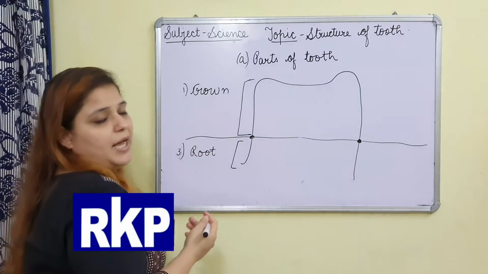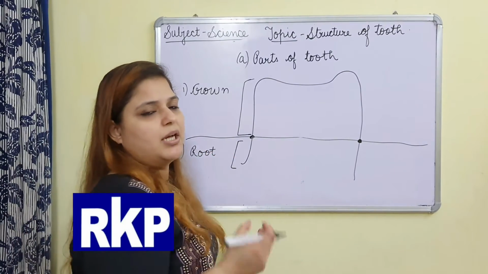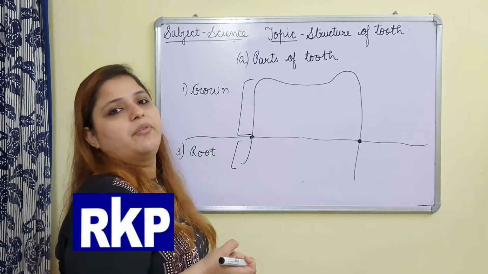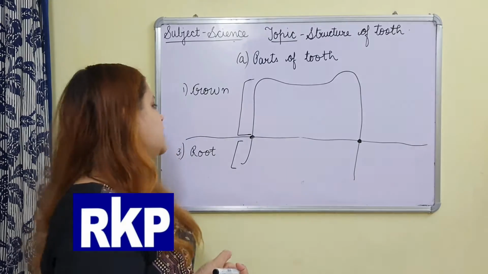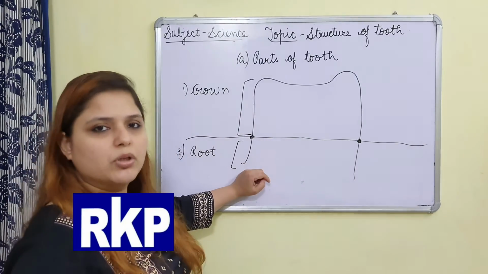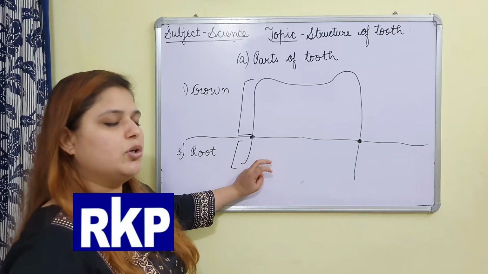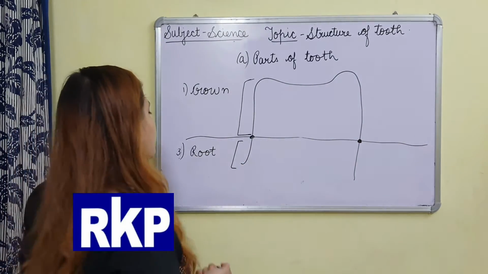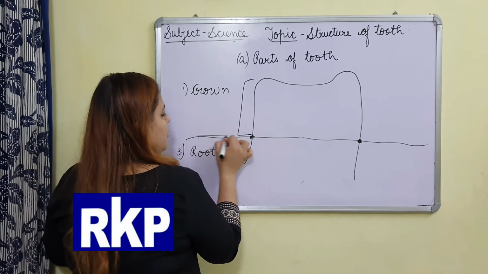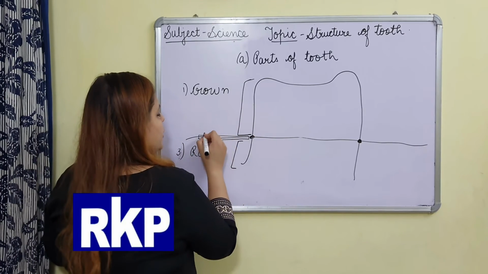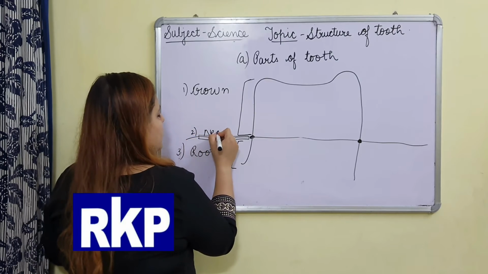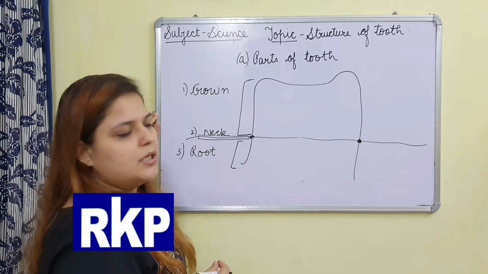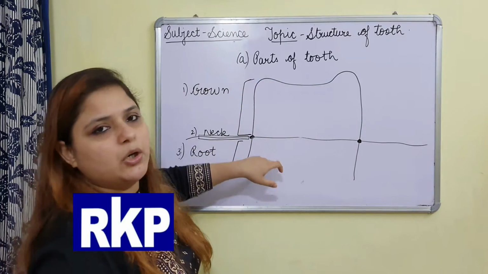Like in the chapter on plants also we have done, some portion of the plant is below the ground which holds the plant very tightly, that is the roots. In the same way some portion of the tooth is below the gums which holds the tooth very tightly, that portion is known as root. And the portion in between crown and root, this portion, it is known as neck. Upper part, middle part, lower part.